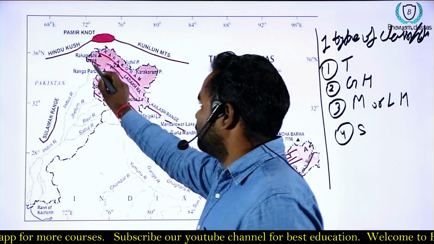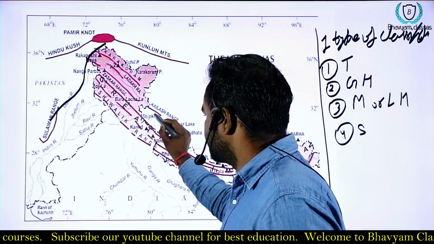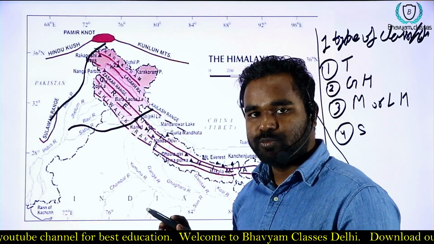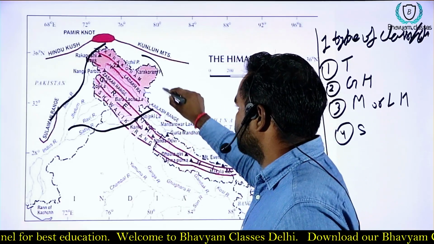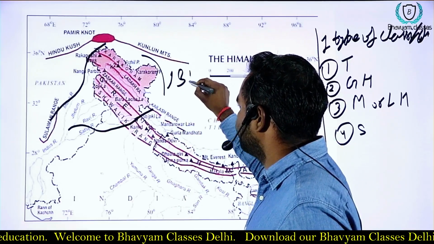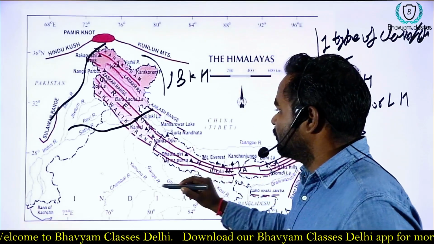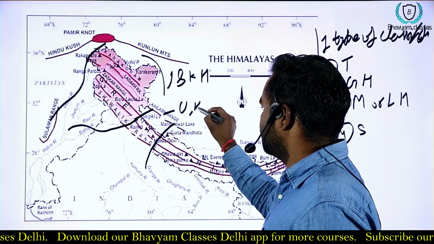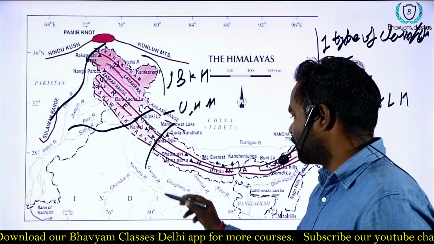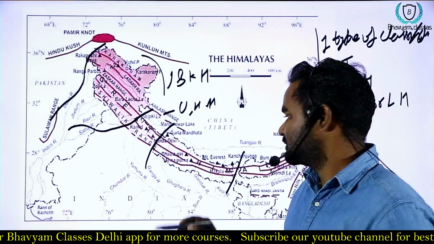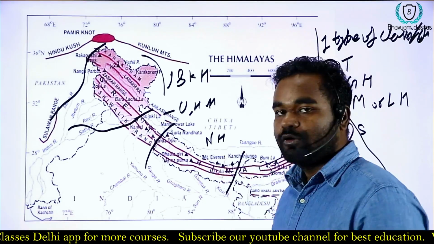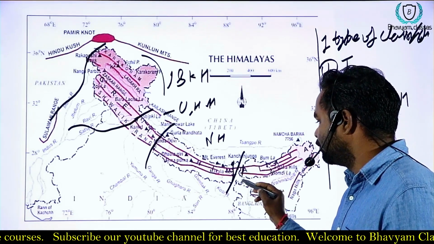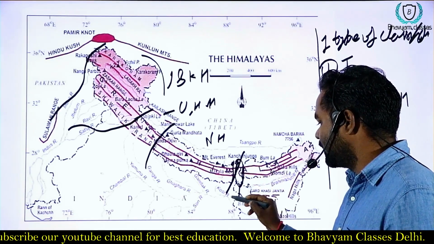From Indus to Satluj, we can call this area the Jammu and Kashmir Himalaya. From Satluj to Kali, the Uttarakhand and Himachal Himalaya. From Kali to Tista, it is the Nepal Himalaya. From Tista to Bhutan, it is the Sikkim Himalaya.